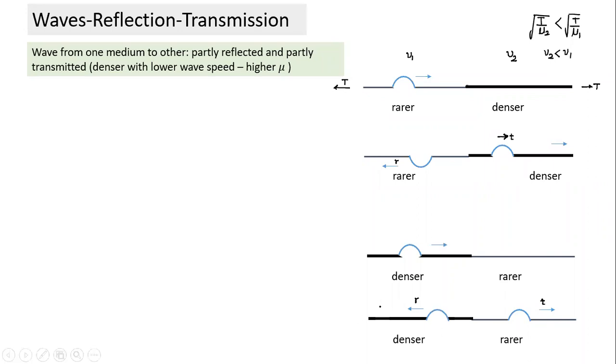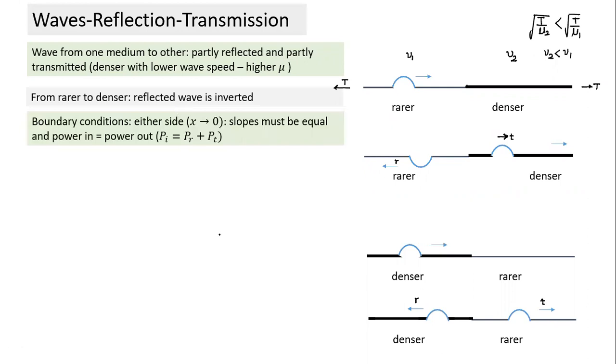It doesn't get inverted. From rarer to denser medium, the reflected wave is inverted. So what is the boundary condition? When the wave gets transmitted here, this wave pulse will travel with speed v2. This will travel with speed v1.